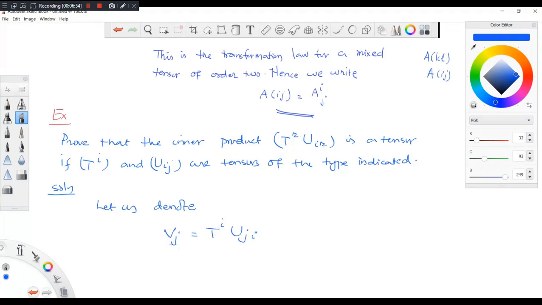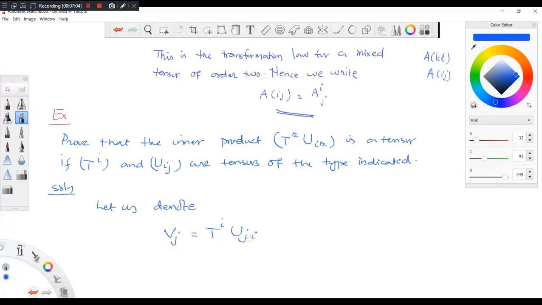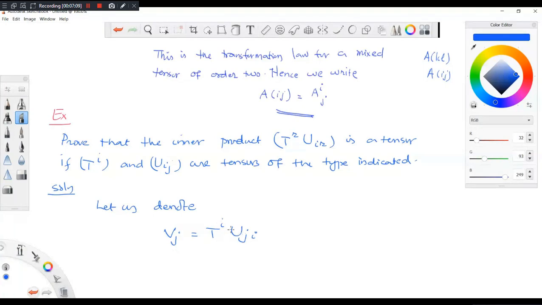I shall denote it by Vj. What's the reason I am denoting it? Because there is a contravariant index and this is covariant I and I, so there is a kind of contraction so that these indices will go and you will get only one J. So this is my assumption. With this assumption, I am denoting it.